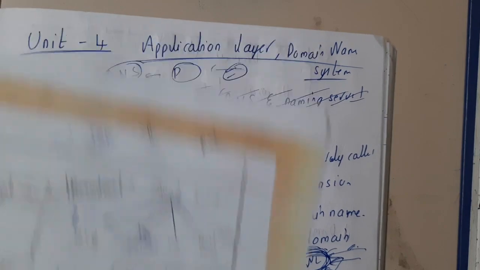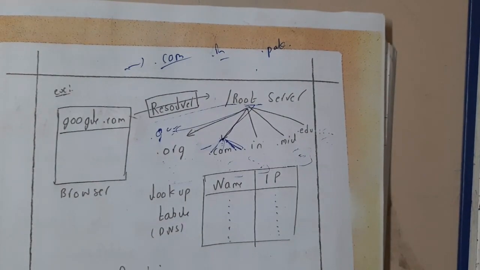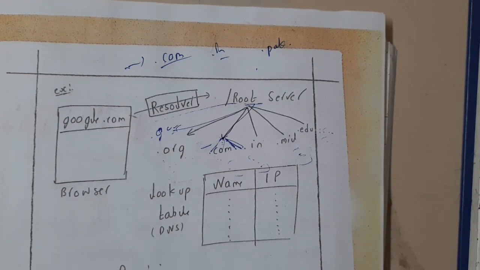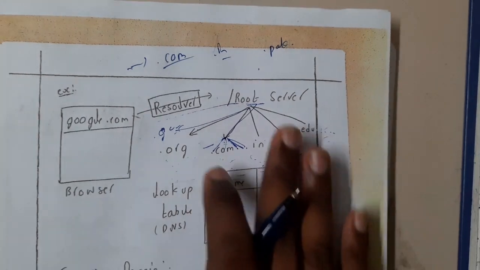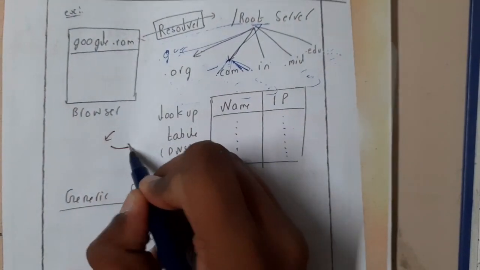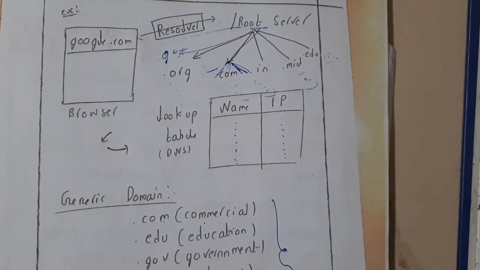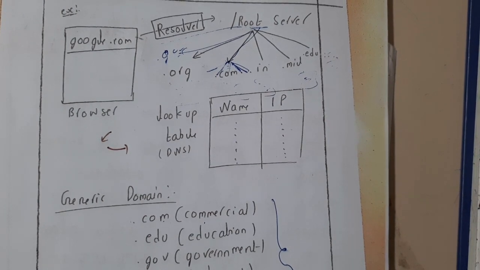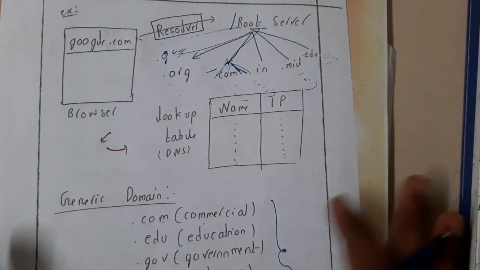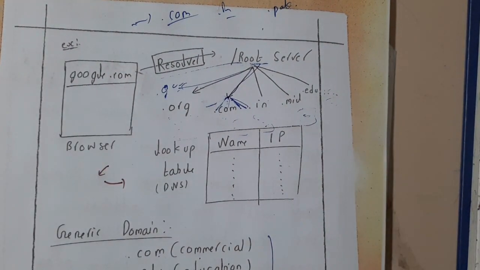Okay, so now you might be having a doubt that even a telephone directory is that big, and finding a phone number in a telephone directory is also too tough, you might be thinking, right? Yes, that is true. The same applies for domains also. If you are searching for a particular domain linking to a particular IP, how tough will it be, guys? It will be really tough, right? Yes. So to do this kind of small trick, we will be using name services, guys.